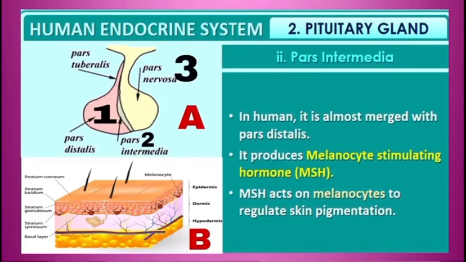You can see diagram B, here the melanocytes are shown. On these melanocytes, melanocyte stimulating hormone acts and helps in the formation of pigments. So, the skin color is regulated by melanocyte stimulating hormone through melanocytes. Clear?